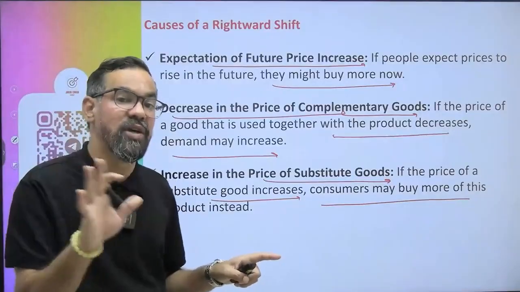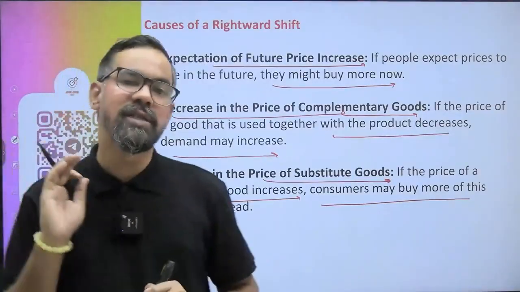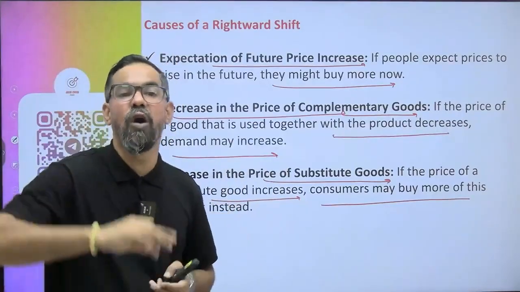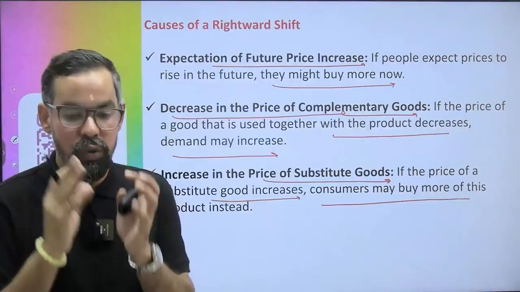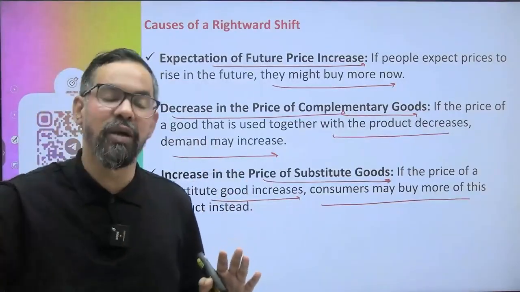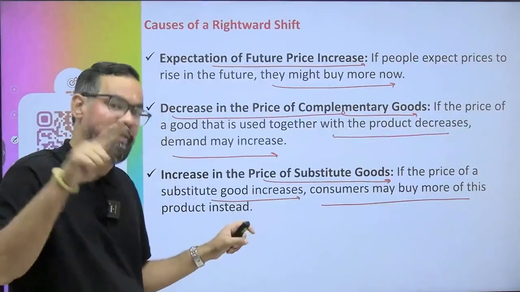As I gave you the example of tea and coffee, let's say tea is 10 rupees and coffee is 20 rupees. If coffee prices go from 15 to 20 rupees, some consumers who are right now consuming coffee will shift to tea instead of paying that 20 rupees. It will have a reverse effect also.